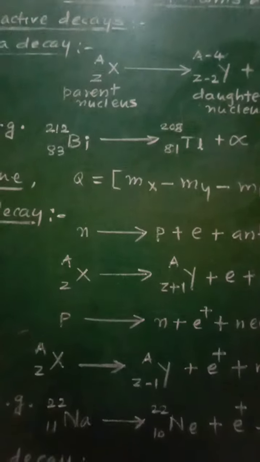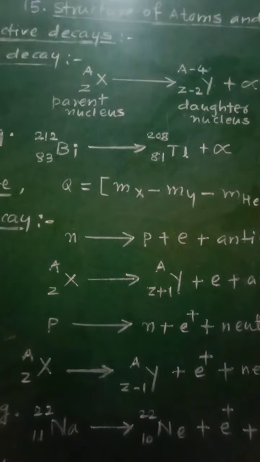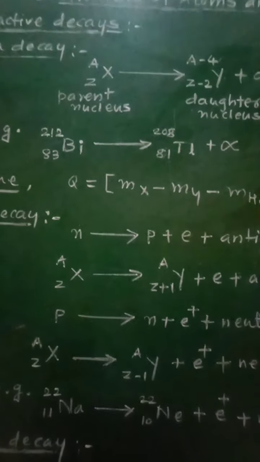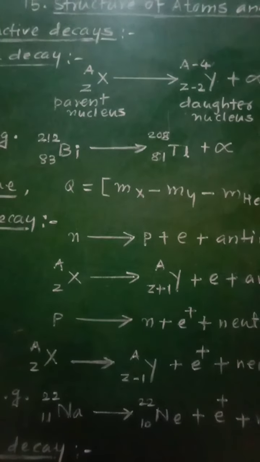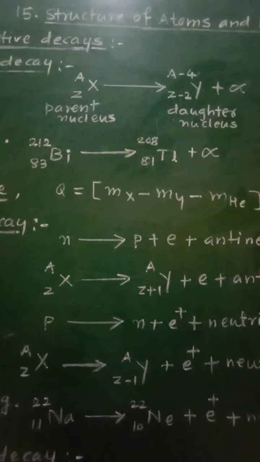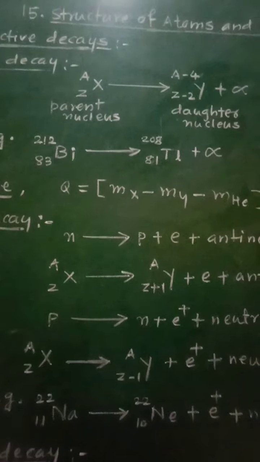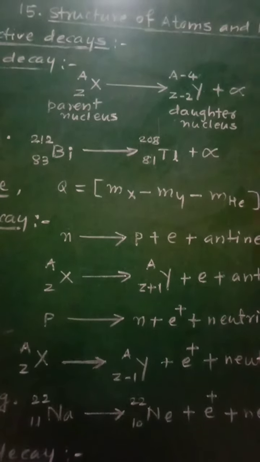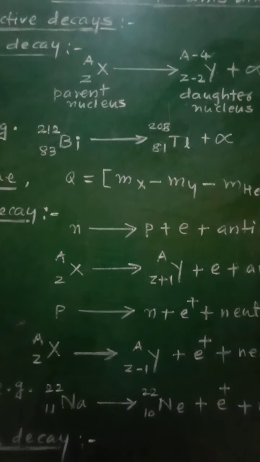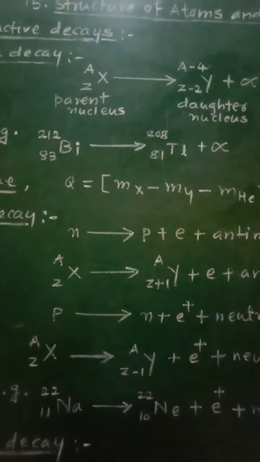The total mass of the products of an alpha decay is always less than the mass of the parent atom. The excess mass, that is the difference between the masses, appears as the kinetic energy of the products.